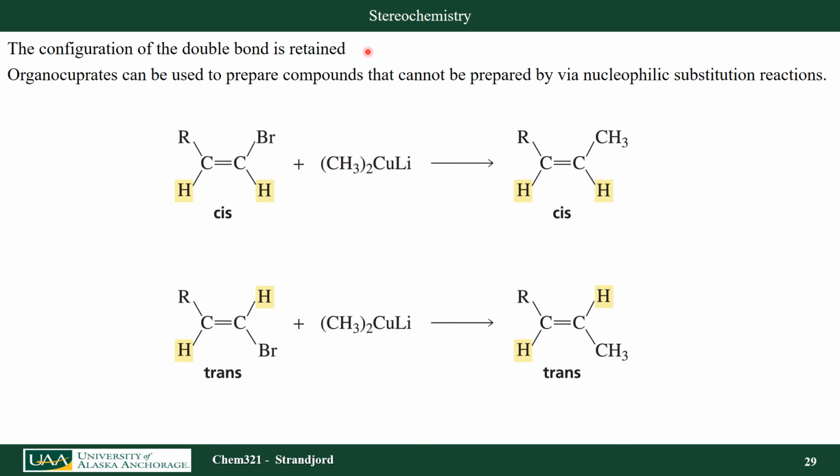When we do this type of chemistry, it turns out that in the reaction, the configuration of the double bond is retained. So let's look here. I have a cis alkene, where my halogen is on the same side as my R group attached to my double bond. I react that with my Gilman reagent, which has a methyl group attached to it. My methyl group ends up where my halogen was, on the same side of the double bond. That's true for both cis and trans. Very useful chemical reactions.